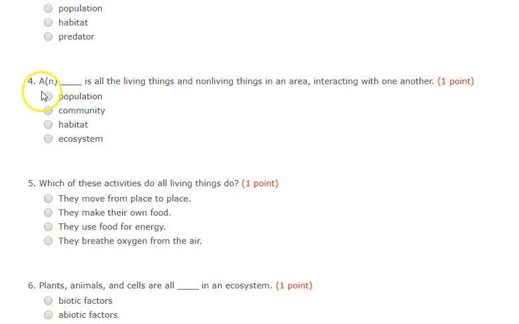Number 4. A what is all the living things and non-living things in an area interacting with one another. For question number 4, is that a population, a community, habitat, or ecosystem?